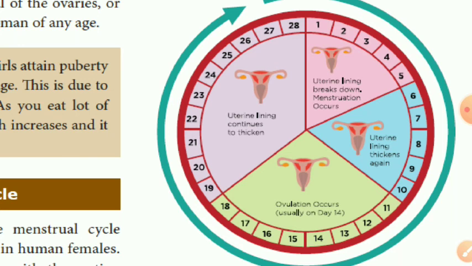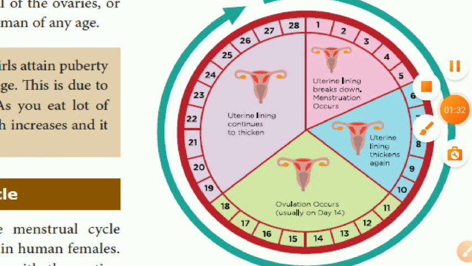This is the menstrual cycle. It can be divided into 4 phases. Days 1 to 5 is the 1st phase, days 6 to 10 is another phase, days 11 to 18 is the 3rd phase, and days 19 to 28 is the 4th phase. How many days does the menstruation occur? 3 to 5 days only.